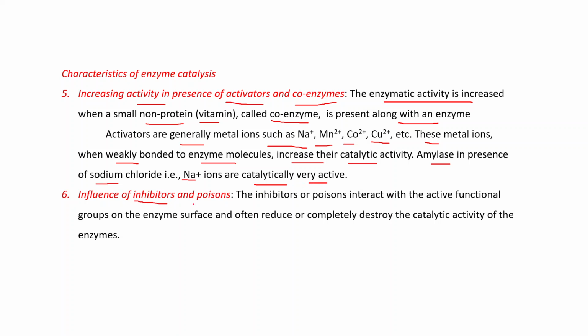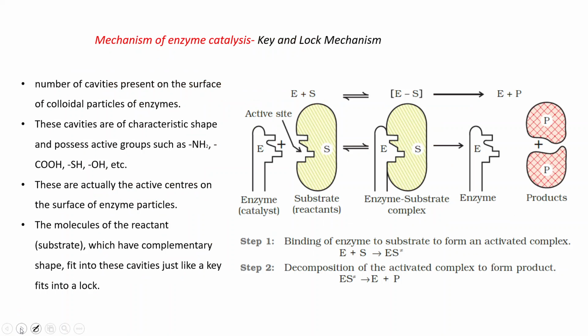Influence of inhibitors and poisons, like a normal catalyst. The inhibitors or poisons interact with the active functional groups on the enzyme surface and often reduce or completely destroy the catalytic activity of enzymes. Mechanism of enzyme catalysis: this is generally the key and lock mechanism. As we know, if you have a standard lock, each lock is opened and closed with the help of one particular key.